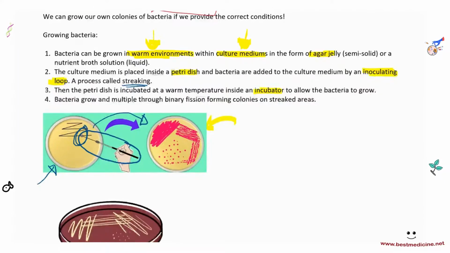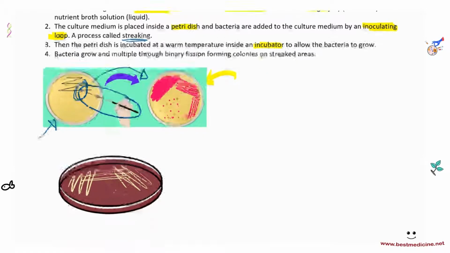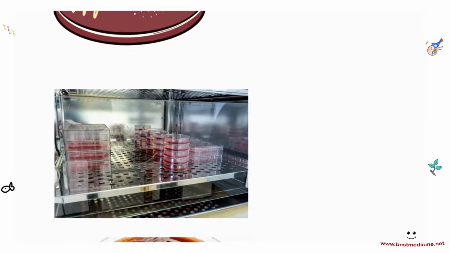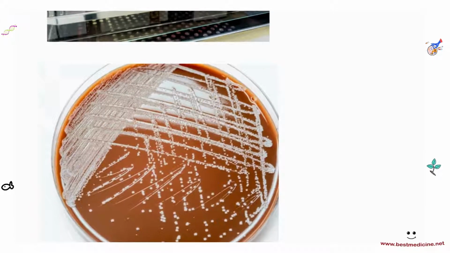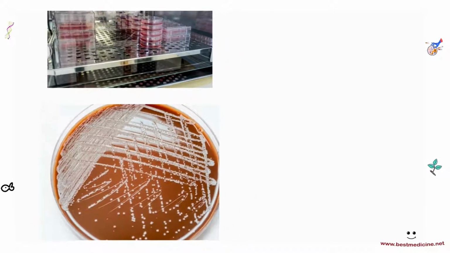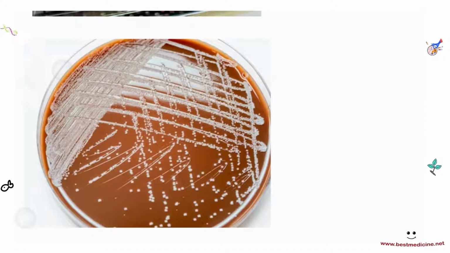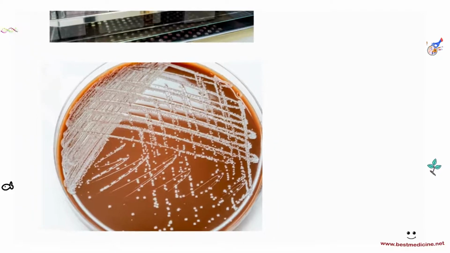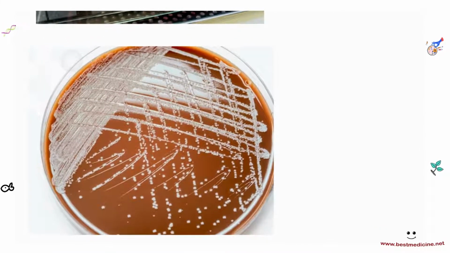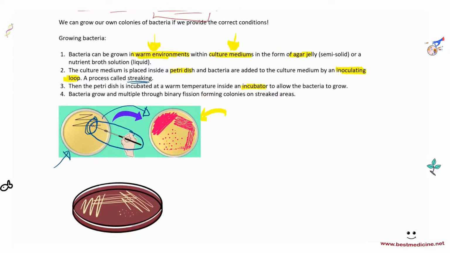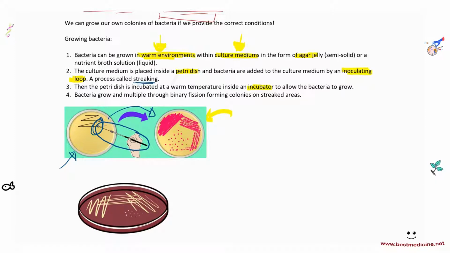Let me quickly show you. So after you have this inoculating loop, you streak, and after streaking, you put it in an incubator. And after a while, maybe 24 hours, 48 hours, depending on the bacteria and how much time you want to give it, you can come back and see small bacterial colonies. And you can test these bacteria for different tests. Maybe if you want to identify what bacteria it is, you can try to test to identify the bacteria. If you want to test the antibiotic resistance of these bacteria, you can also do that. So once you have the culture, you can do multiple things to them. But for you, all you need to know is how you can grow the bacteria.